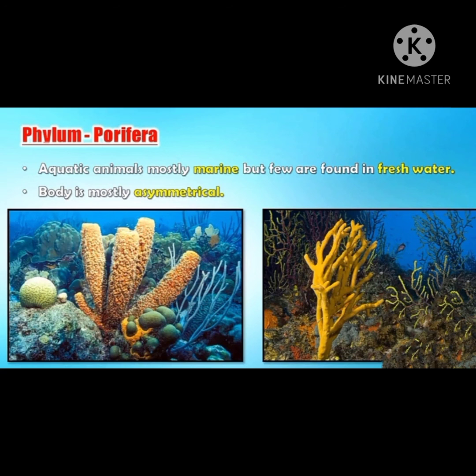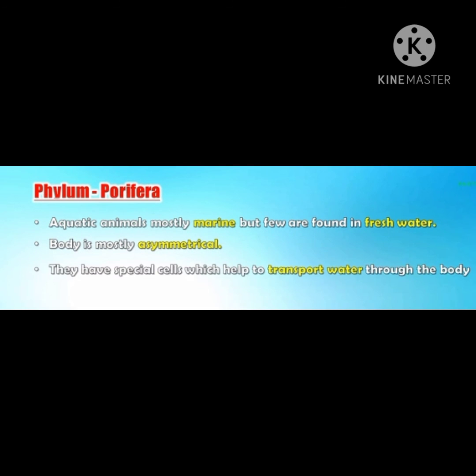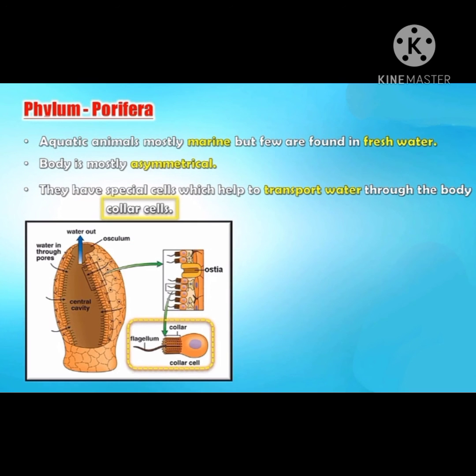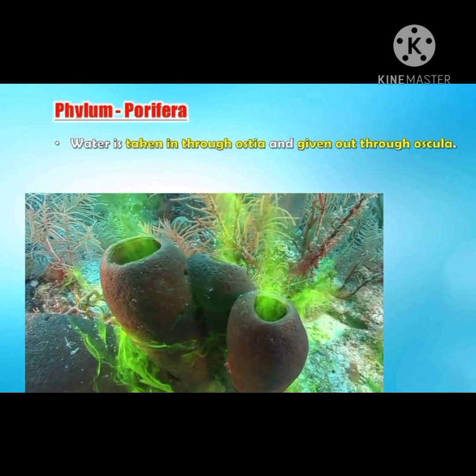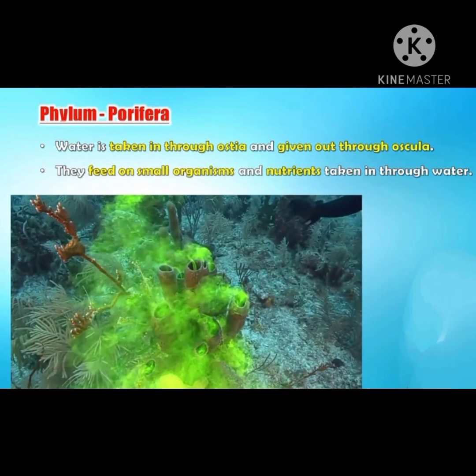Body is mostly asymmetrical. We cannot divide it into equal parts. They have special cells which help to transport water through the body, called collar cells. Collar cell consists of a hair-like structure called flagellum, which helps to circulate the water. Therefore, water is taken in through ostia and given out through oscula. Small organisms which come through water in ostia, sponges feed on them and the nutrient is taken in through water.